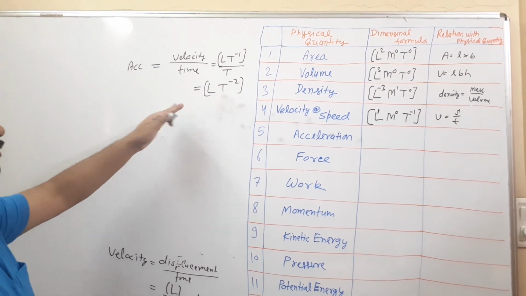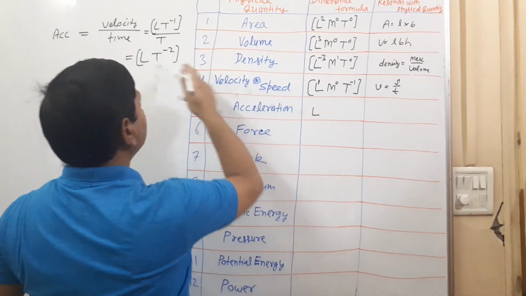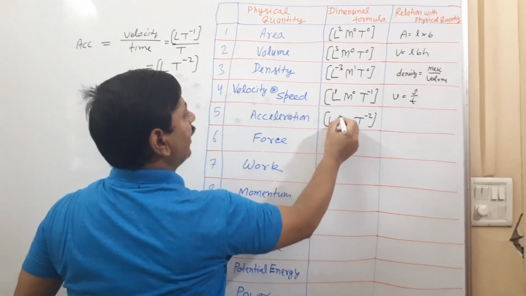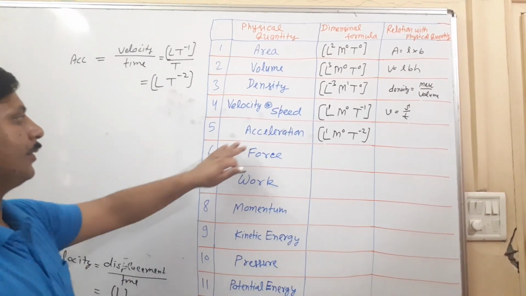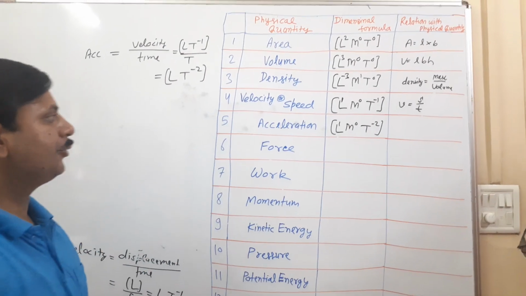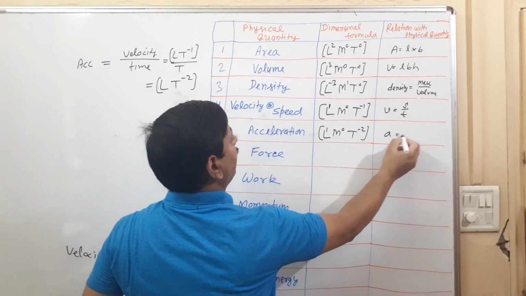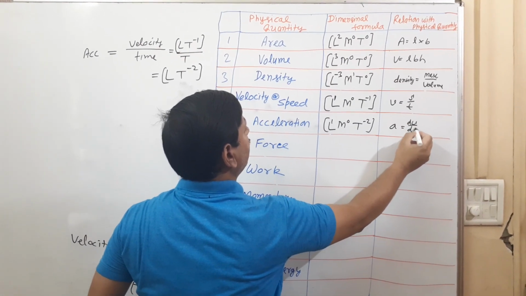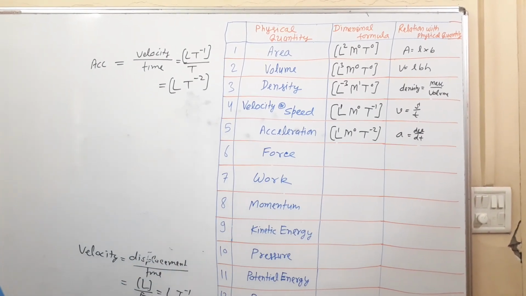So the dimension formula of acceleration is L T raised to minus 2, M power 0, L power 1. Acceleration is change in velocity dv upon dt.